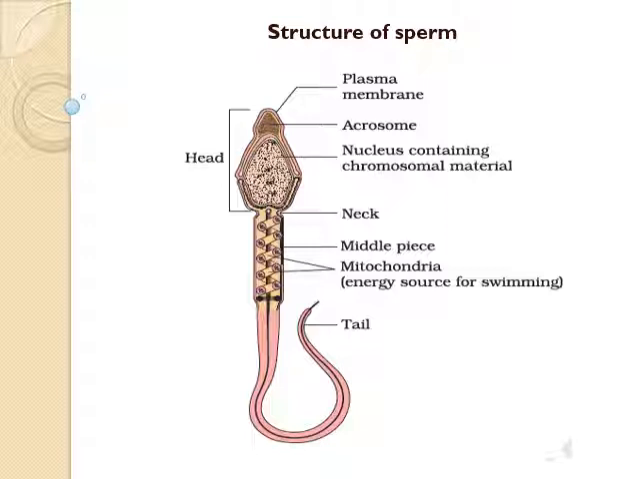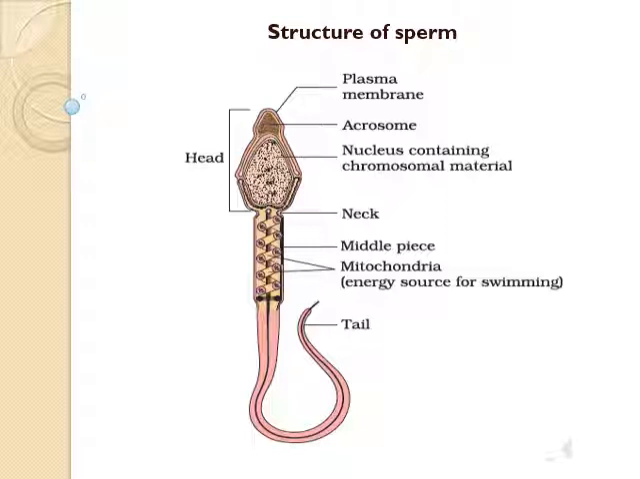Next is the neck portion. It has two centrioles, that is the proximal centriole and the distal centriole. The proximal centriole is necessary for the first cleavage division of the zygote. Then the distal centriole gives rise to the axial filament of the tail. Let's see the next part, that is the middle piece. It consists of many mitochondria. Already you know the function of mitochondria, that is the powerhouse of the cell. Here also mitochondria provide energy for the movement of the tail.